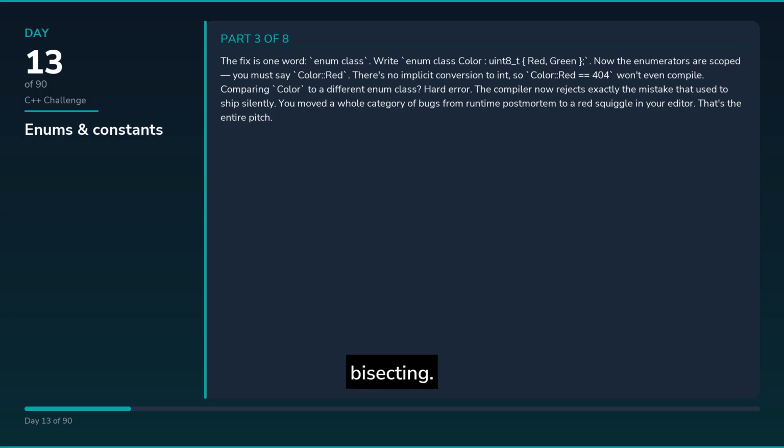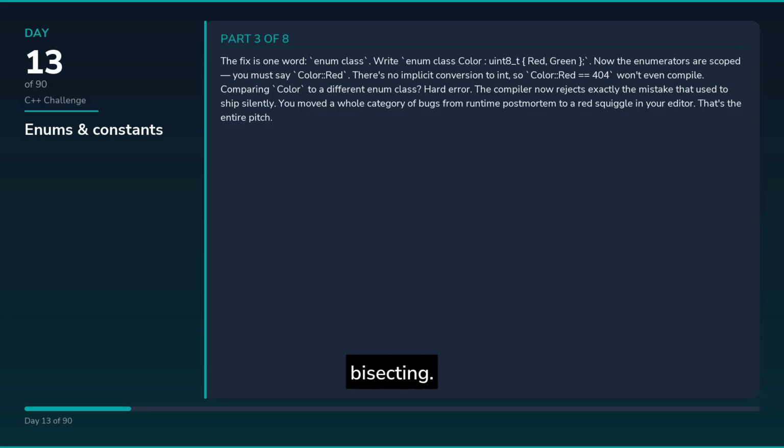The fix is one word: enum class. Write enum class color : uint8_t, red, green. Now the enumerators are scoped, you must say color::red. There's no implicit conversion to int, so color::red equals 404 won't even compile. Comparing color to a different enum class? Hard error. The compiler now rejects exactly the mistake that used to ship silently. You moved a whole category of bugs from runtime postmortem to a red squiggle in your editor.